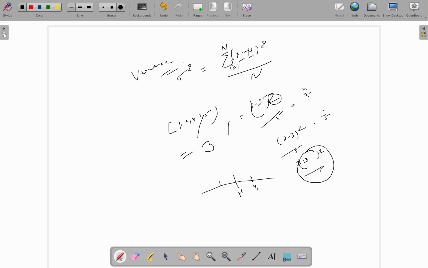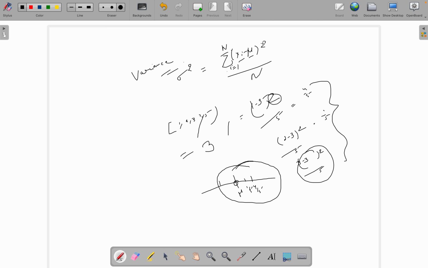So likewise we have all the values, and these are what is called the variance: how far it is situated from the mean value.